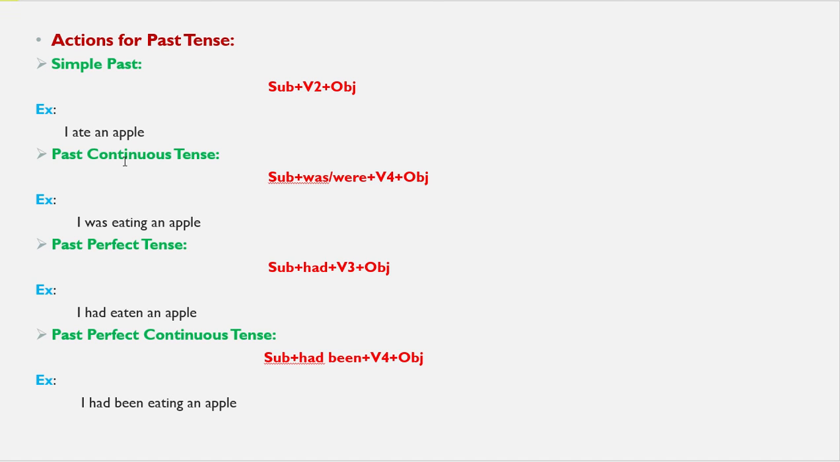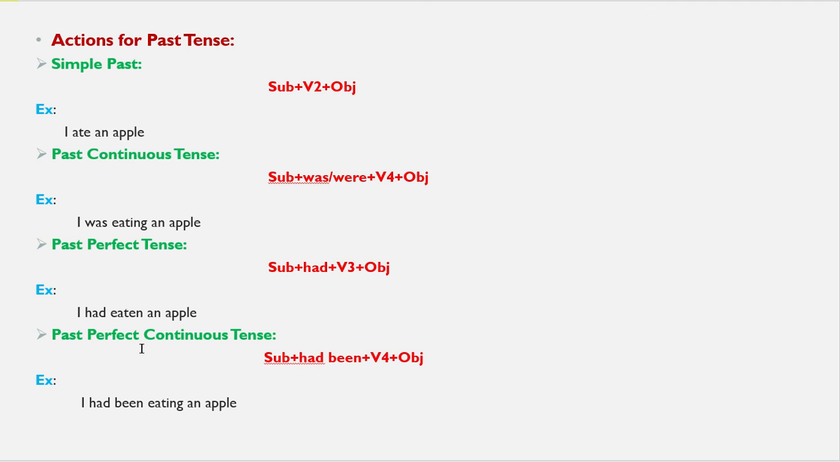Now past continuous tense. Past continuous tense means an action began in the past and completed some time ago in the past. So that means the action began in the past, and at that time I began one action and after some time it was completed in the past only. That is called past perfect tense.